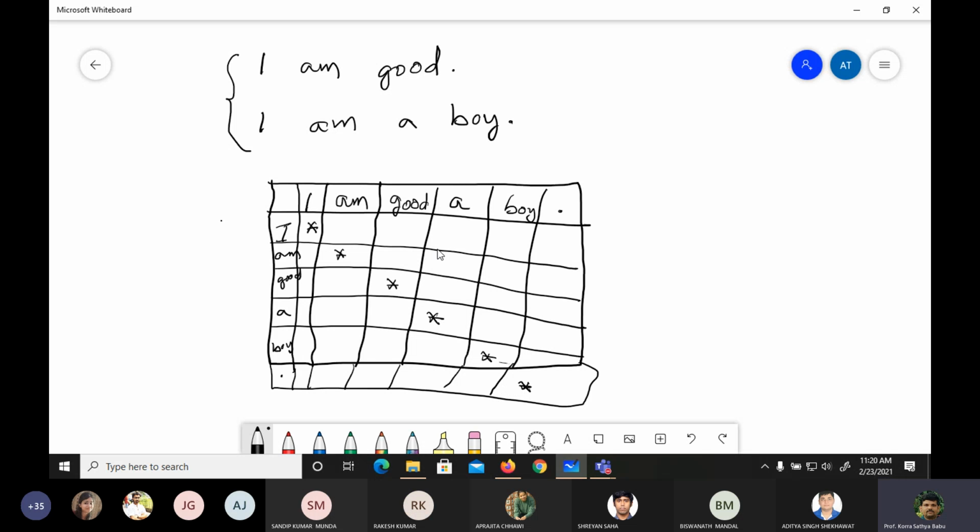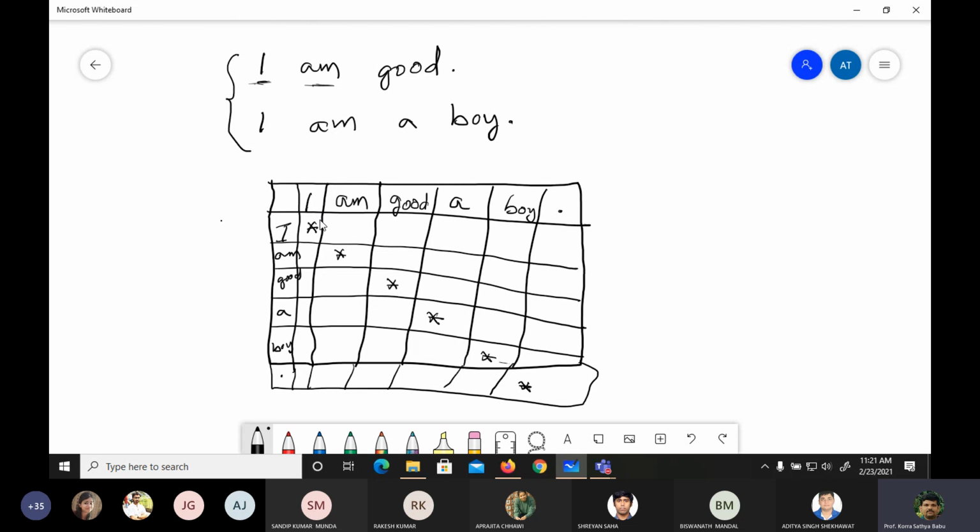Now, after I said let us build this count matrix or the co-occurrence matrix with window size 1, it means that when we consider a word, we look at the next word or the previous word, only one window size. Suppose am is taken as the center word, then the context word is either I or good.